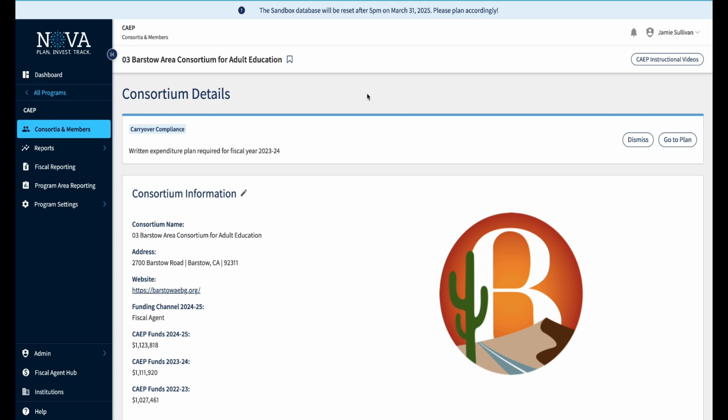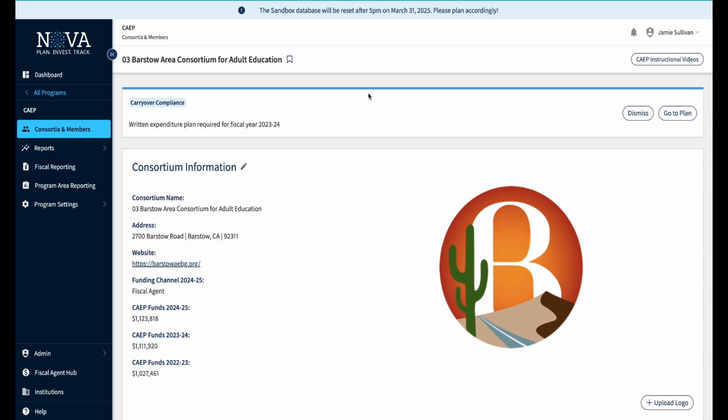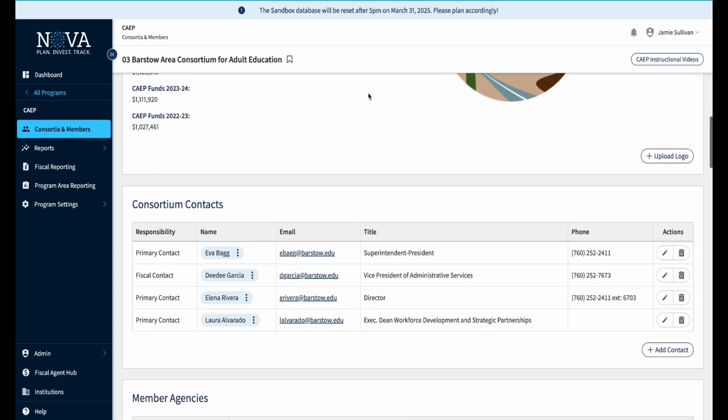We are in a safe sandbox environment, so if you are from Barstow Area Consortium for Adult Education, don't worry. This is all just dummy data that we're messing around with and using as an instructional video to help people get more familiar with this flow and this narrative that this three-year plan tells. So we go into the consortium page here.